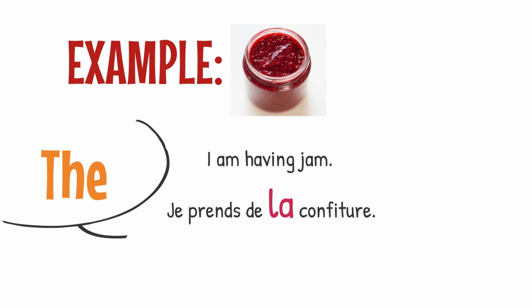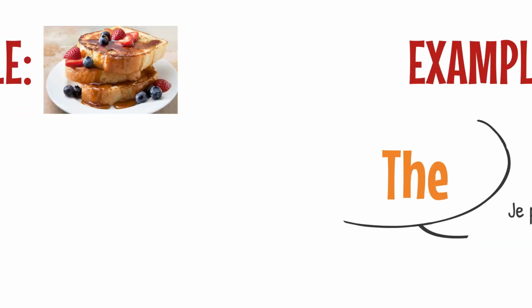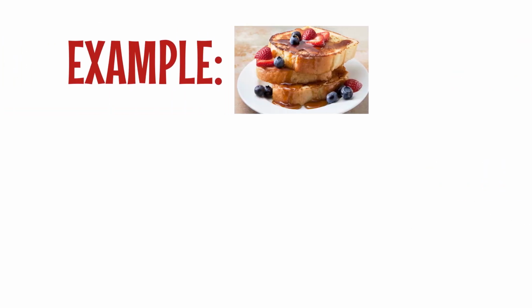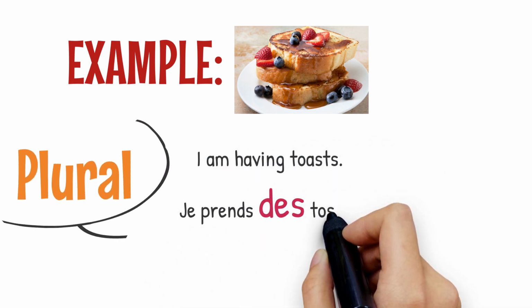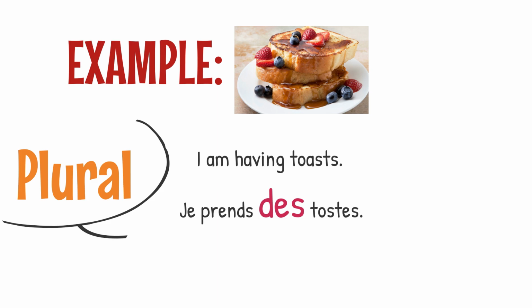In French you would say, je prends de la confiture. If you're saying, I am having toast in plural, then you would say, je prends des toasts. But right there, I did not add the article. Why? I put des, because you need to go back to your contractions.